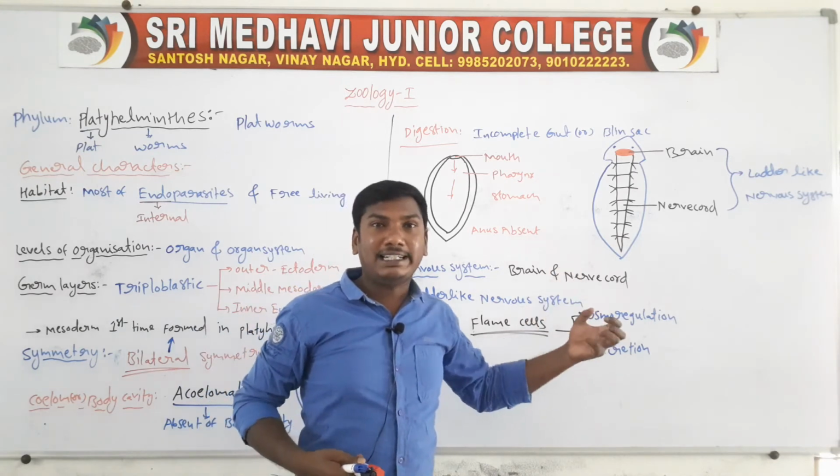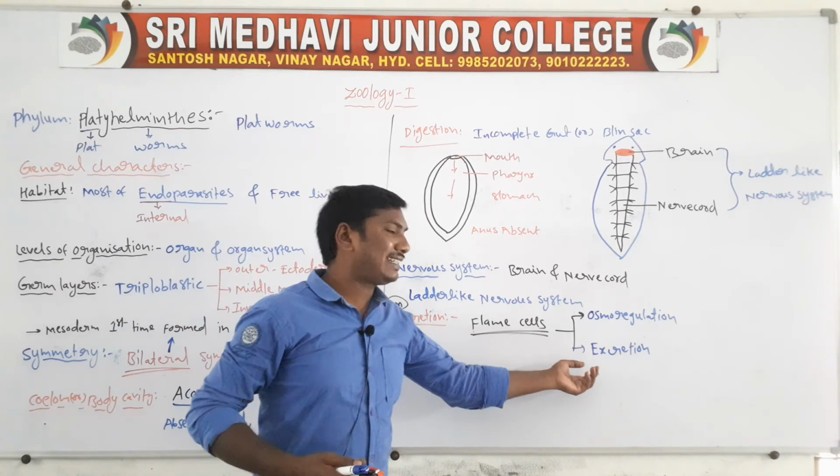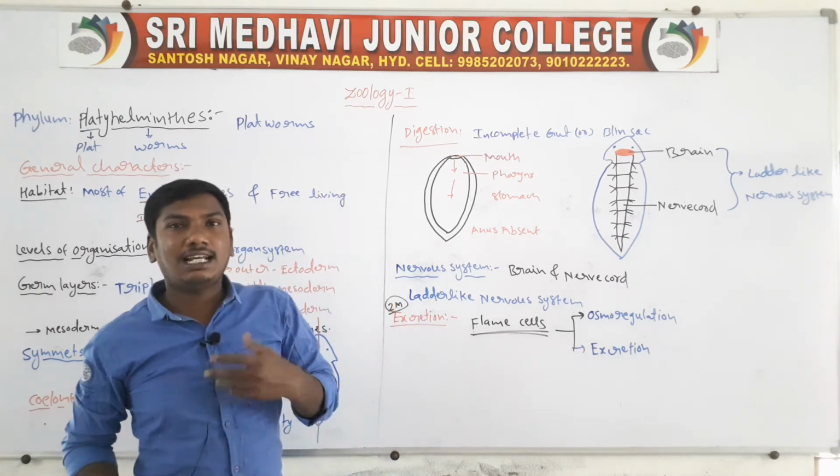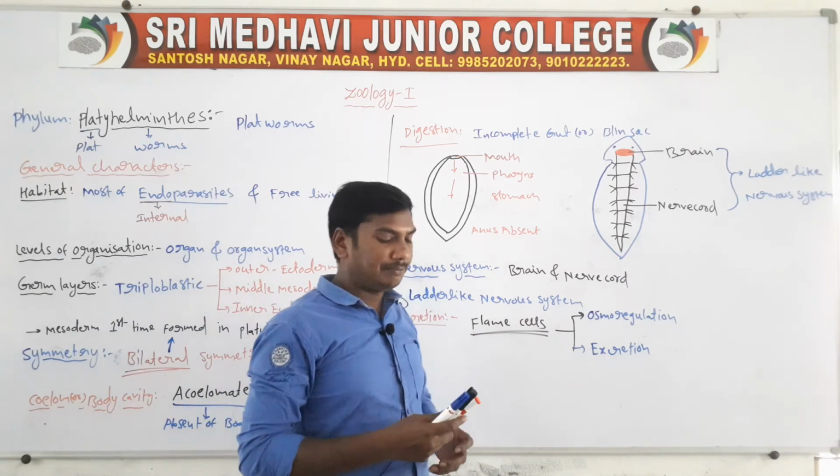Osmoregulation means maintenance of the water level of the body. Excretion means elimination of waste materials from the body.